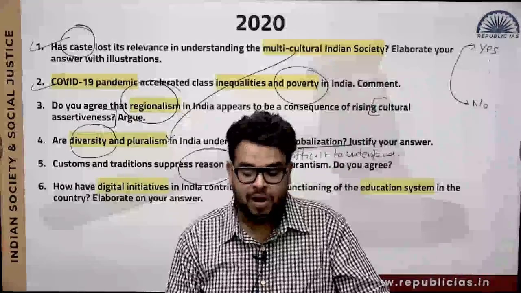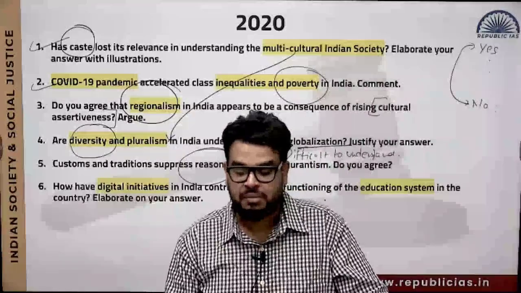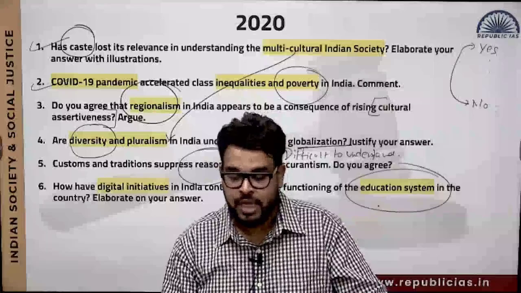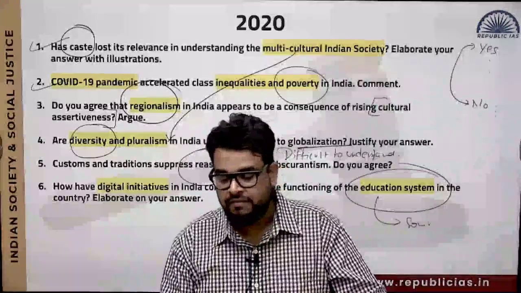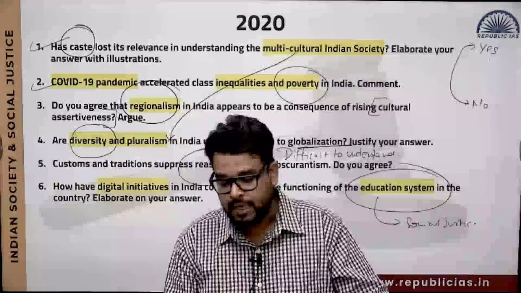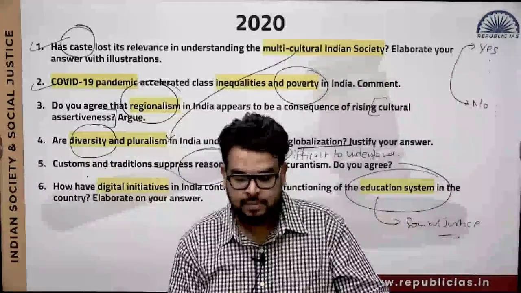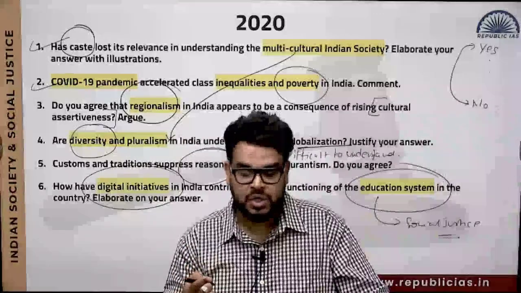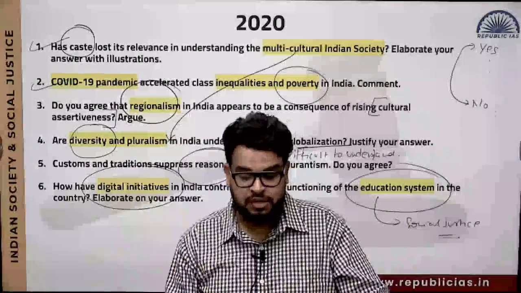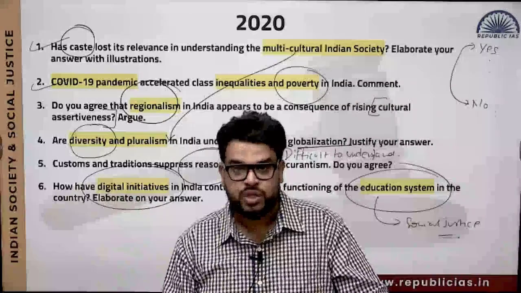Next is, how have digital initiatives in India contributed to the functioning of the education system? So this is something that we have seen in your social justice. But again, they are asking you in GS paper 1, so you should be able to understand what the digital initiatives in India are with respect to the education system.